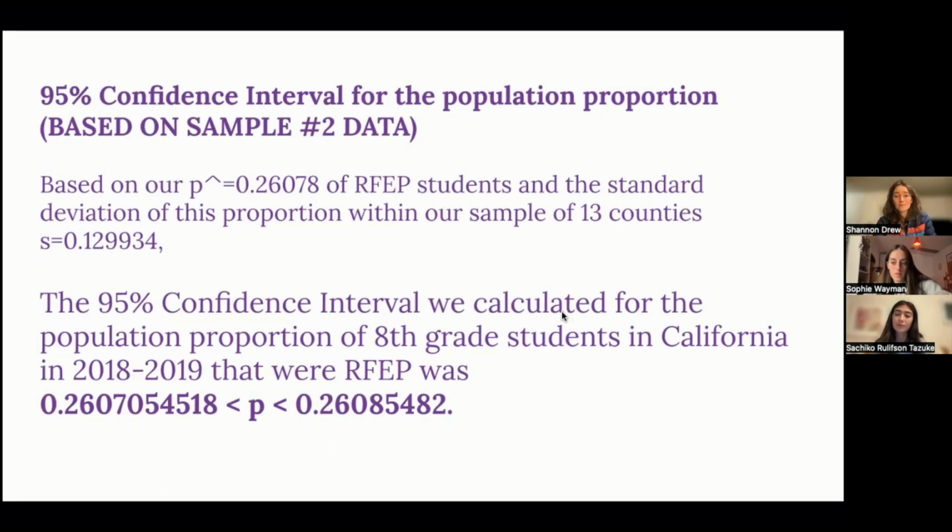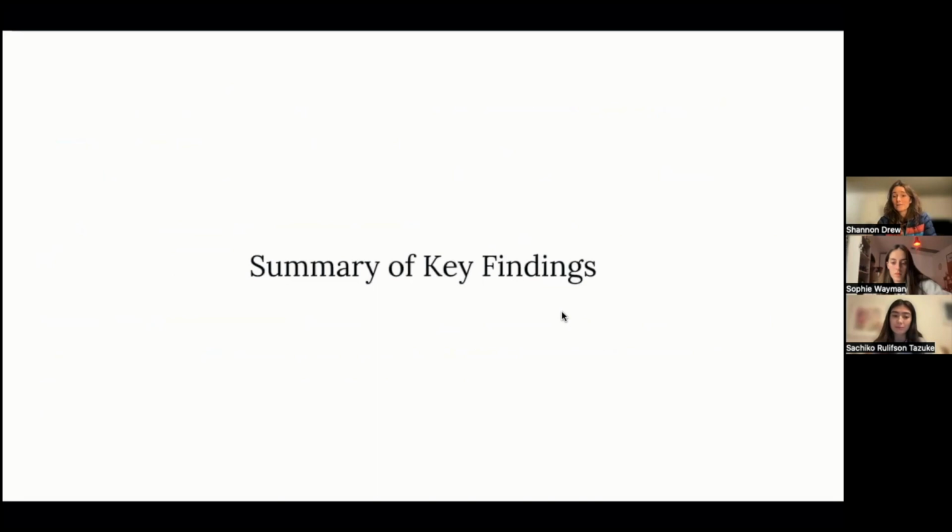They really don't overlap. So that shows there is a lot of variation in the RFEP proportions of different counties in California. Depending on which sample you take, it really affects the picture that it paints of the whole state. We have a very diverse state in many ways, and it probably would have been good to take larger samples for a more accurate guess at the population proportion of our RFEP students in our state. So I'll hand the mic over to Sophie now to talk about the summary of some of our key findings.